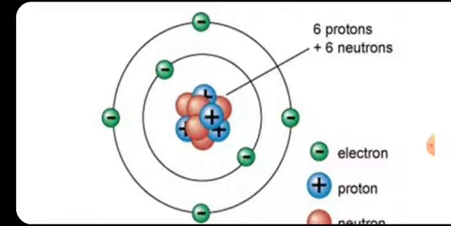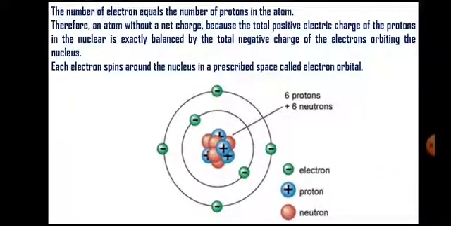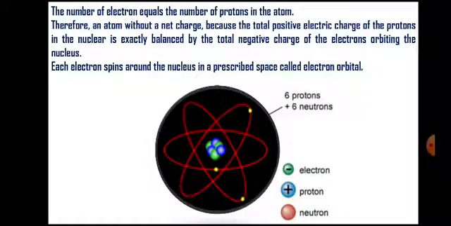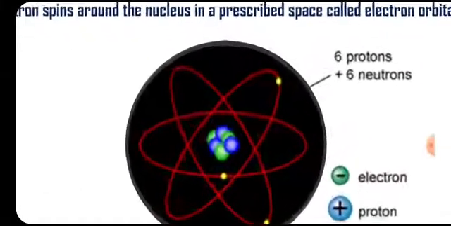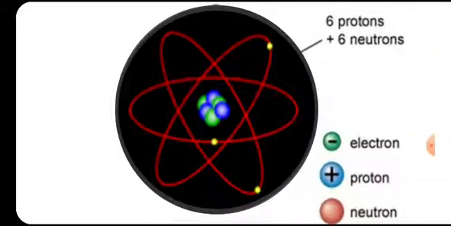This is the orbital diagram for the carbon atom. The space in which the electrons revolve around the nucleus is called the electron orbital. The movement of the electrons is in this fashion, the red colored path, like this. So they are moving around the nucleus. This electron is moving like this, and this electron is moving like this.